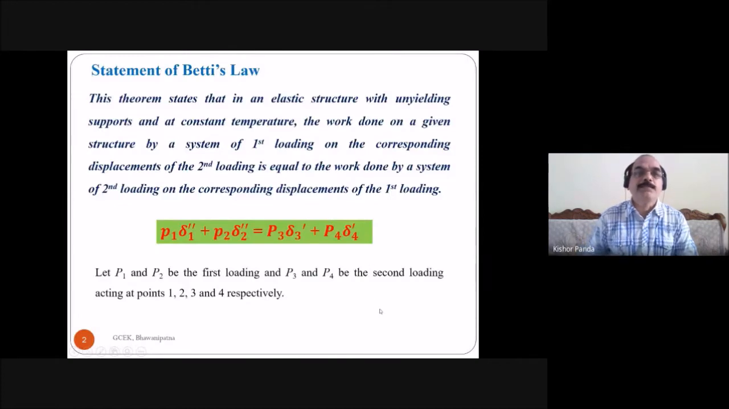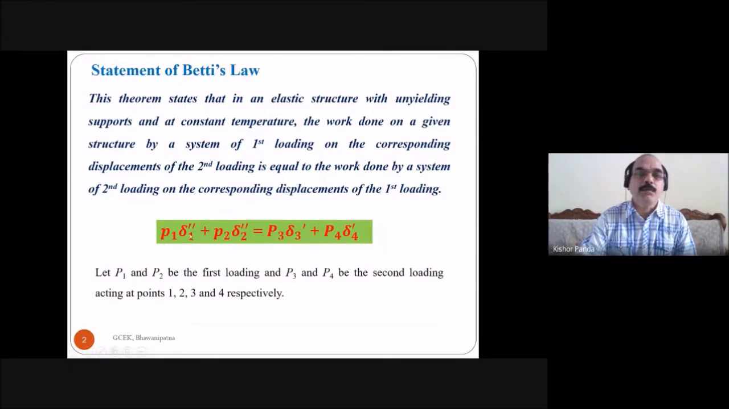So what is the statement of Betti's law? This theorem states that in an elastic structure with unyielding supports and at constant temperature, the work done by a system of first loading on the corresponding displacements of the second loading is equal to the work done by a system of second loading on the corresponding displacements of the first loading. So this is the statement of Betti's law.